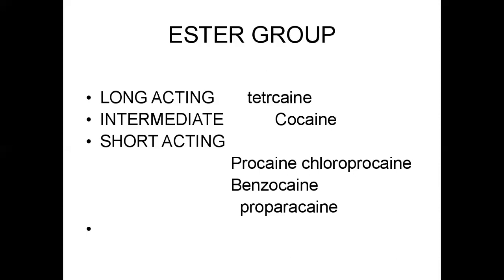These are non-irritant, least antigenic. They have poor penetration to the next level.